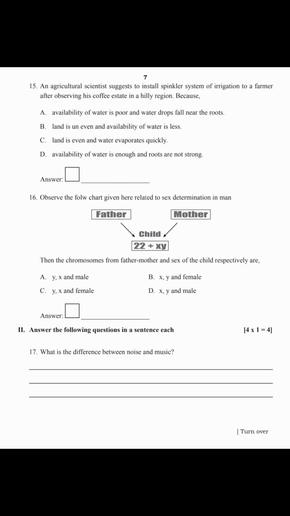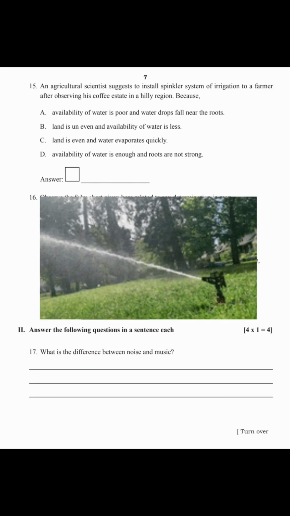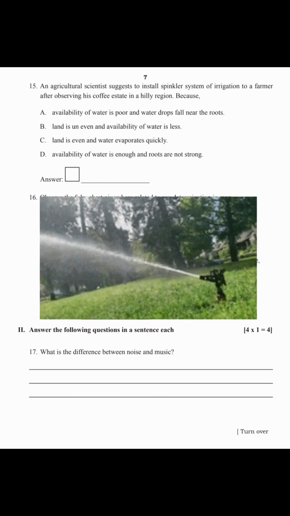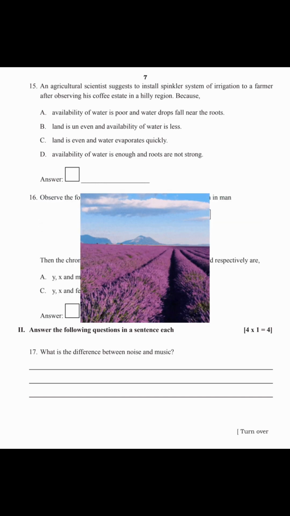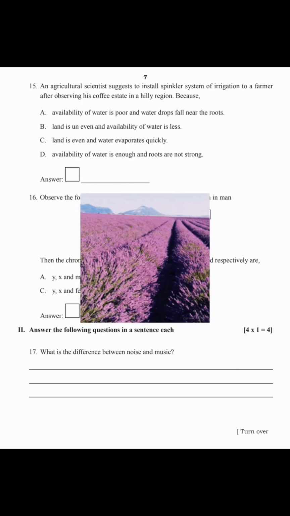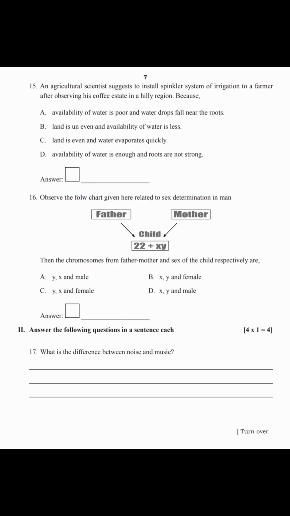15th question. An agricultural scientist suggests to install a sprinkler system of irrigation to a farmer after observing his coffee estate in a hilly region because option A, availability of water is poor and water drops fall near the roots. Option B, land is uneven and availability of water is less. Option C, land is even and water evaporates quickly. Option D, availability of water is enough and roots are not strong. For this question, option B is the correct answer. Land is uneven and availability of water is less in hilly areas.